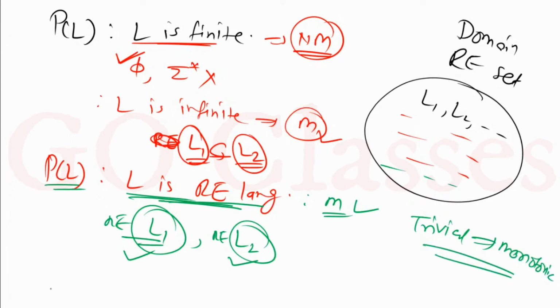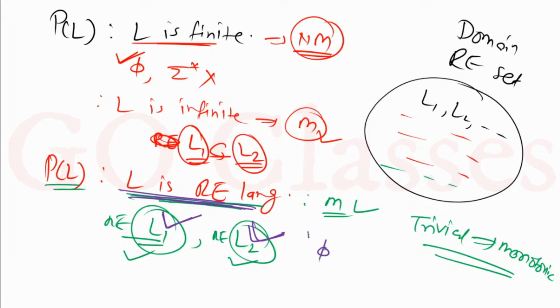Okay, actually I have seen some students make this mistake. A friend of mine, I gave him this problem: whether this L is an RE language, whether this is a monotonic or non-monotonic property of RE languages. This is what I asked. So actually we have to take L1 comma L2, if you take a counter example, remember in your counter example, both these things must be RE languages. So that is the point. Do not take any not-RE language, do not do this.